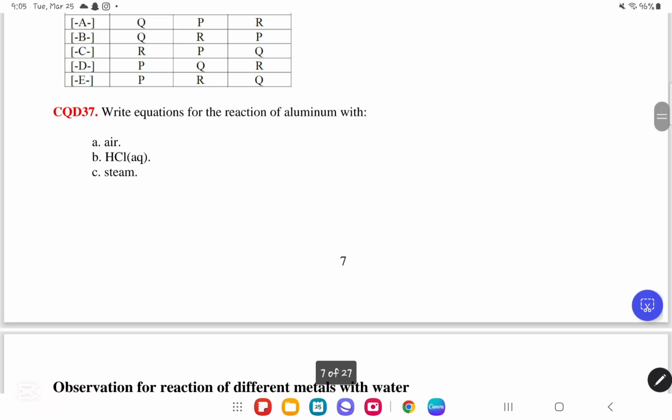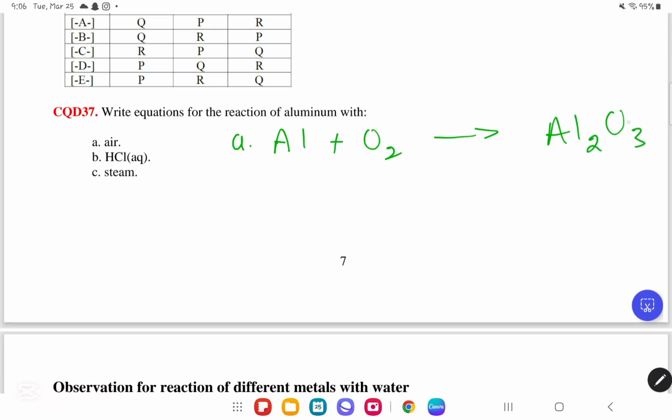We move on to CQD number 37. Okay, so here they said the right equations for the reaction of aluminum with air. When aluminum reacts with air, they mean when it reacts with oxygen. So it's gonna be Al react with O2 to form the compound. You should know by now how to make the compound. So it is Al2O3. As you can see, it's not balanced. So to balance it, you're gonna put 4 over here, 3 over here, and 2 over here. For B, we are reacting it with HCl. So aluminum will react with HCl to produce what?